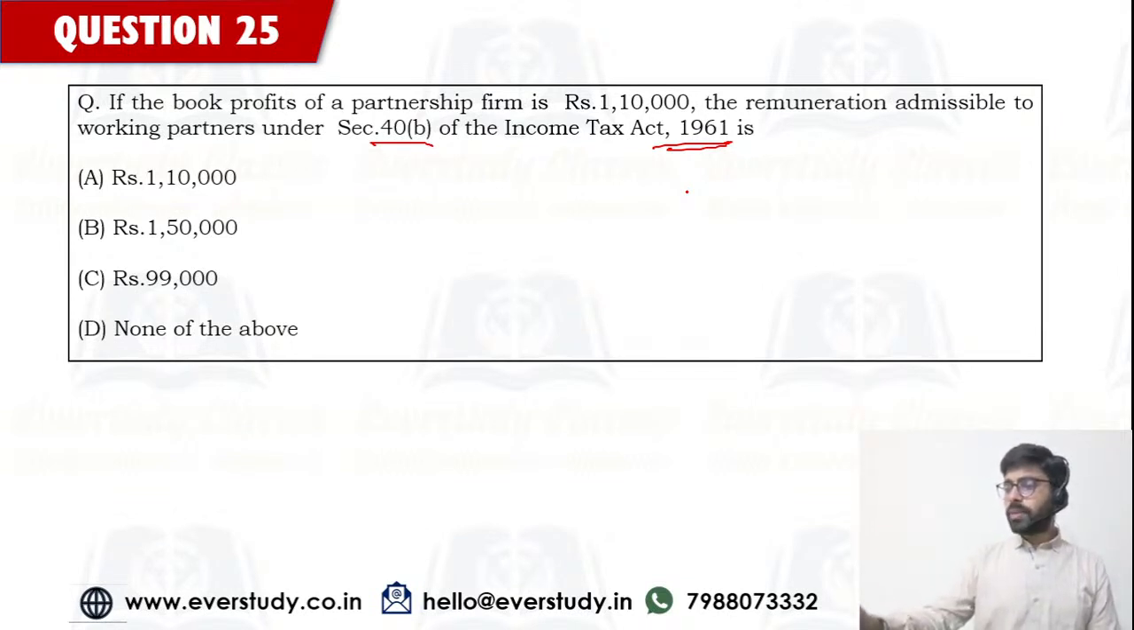Come on guys, give me some good answers. Let's see some good answers for this question. A simple one, not that difficult. Remuneration admissible to working partners under section 40B. Abhilasha is saying D, Raju C, NK B. Are baapre. This was not something I expected. Ellen is saying B.